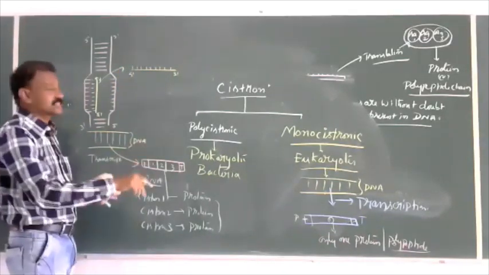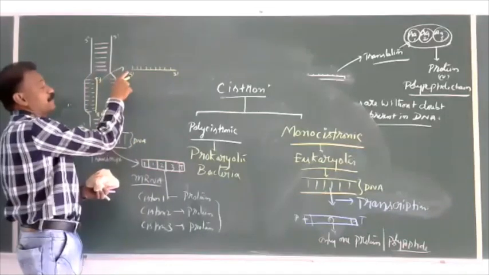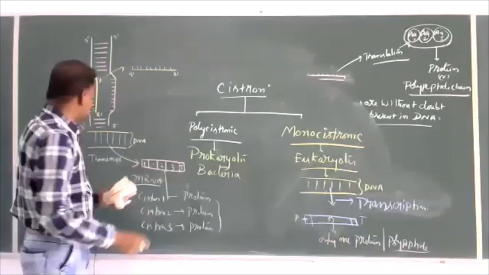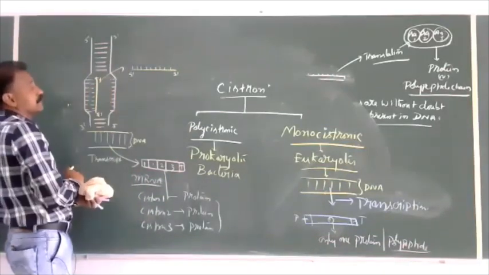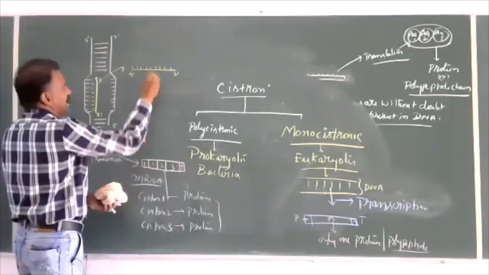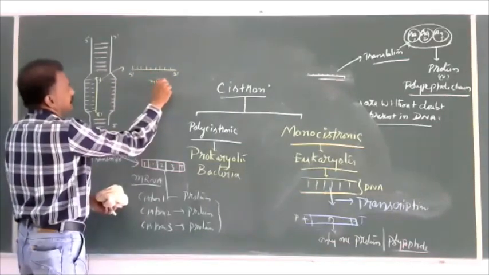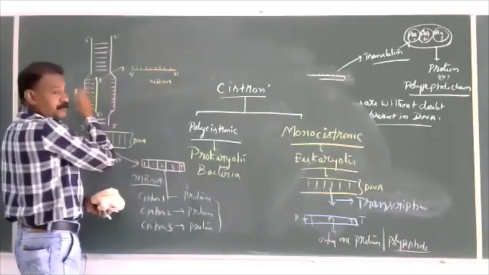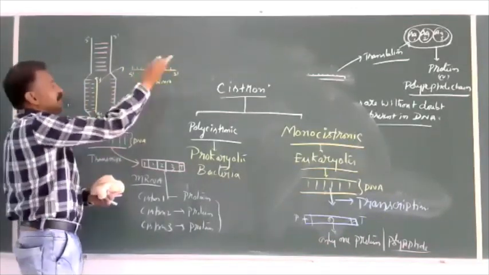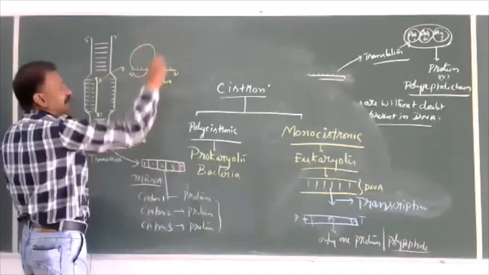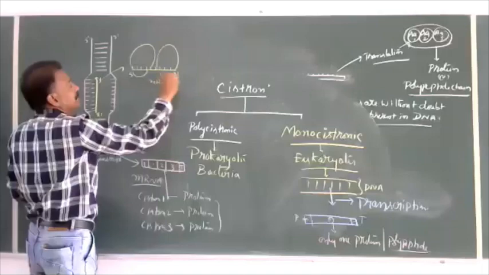We are going to discuss these regulatory sequences at the 5' and 3' ends in the coming classes, for the expression of genes. Here 5' and 3' and the mRNA came here. From here to here, here to here, many cistrons are there. Based upon this, one ribosome will come, or many ribosomes will come finally.